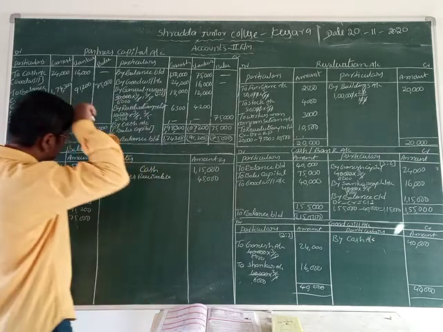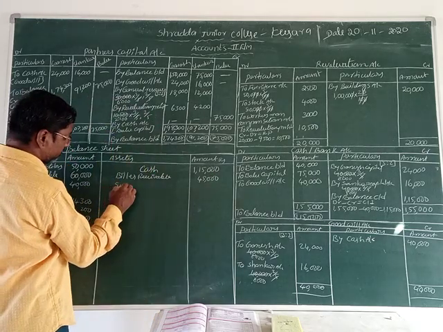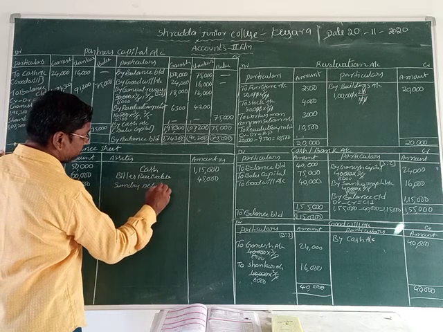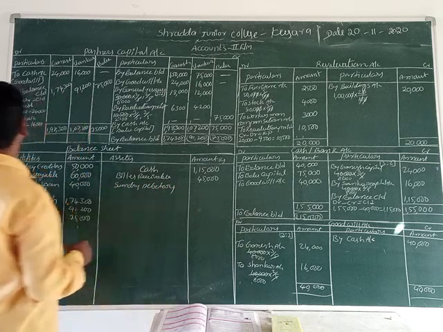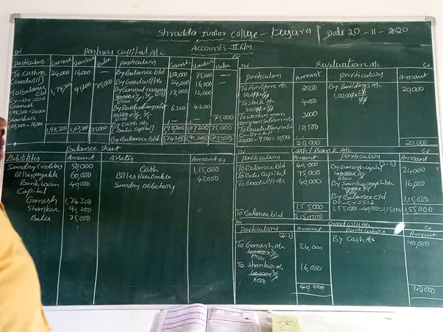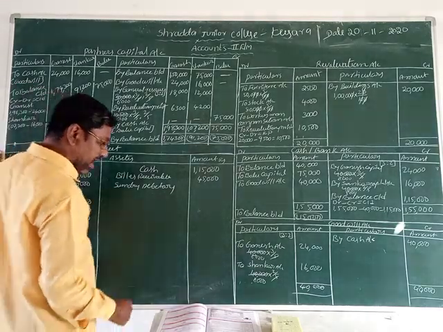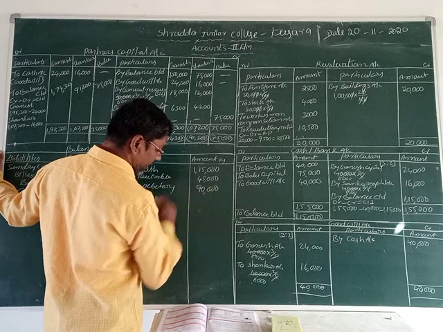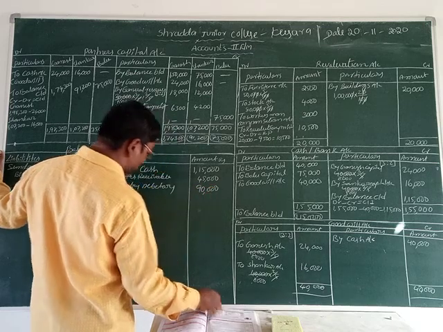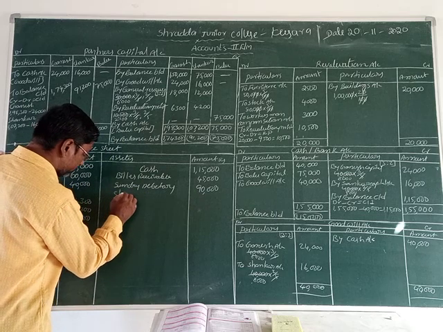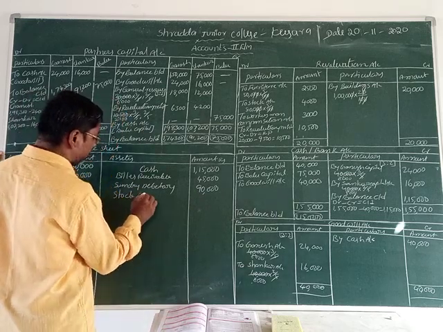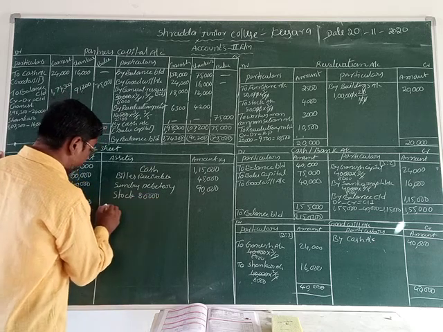Now sundry debtors. Sundry debtors also have no adjustments. What is the value of sundry debtors? 90,000. Okay. Next one is what? Stock. Stock value is how much? 80,000 rupees is there. Isn't it?